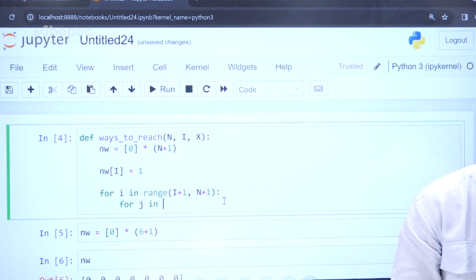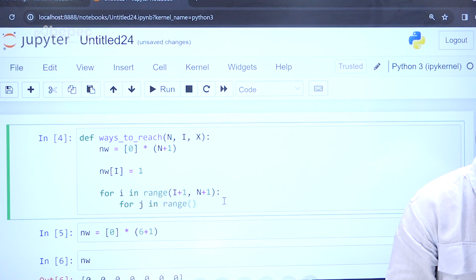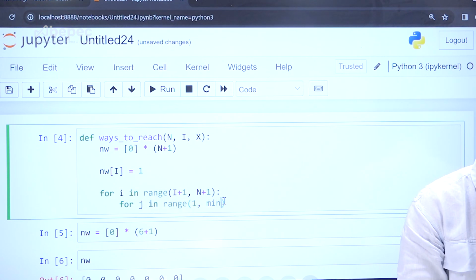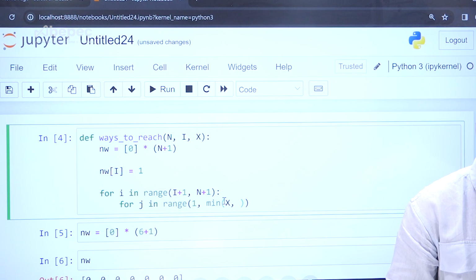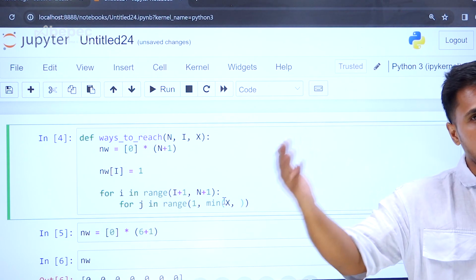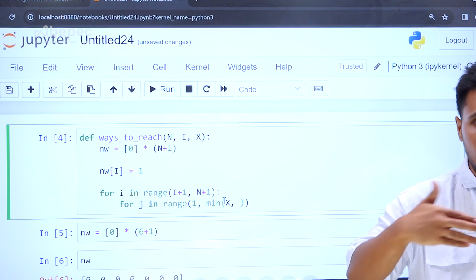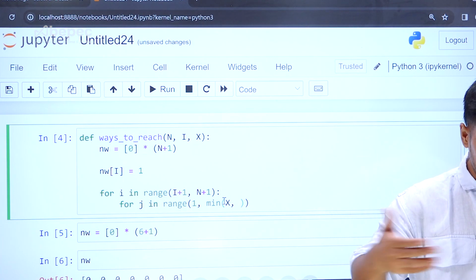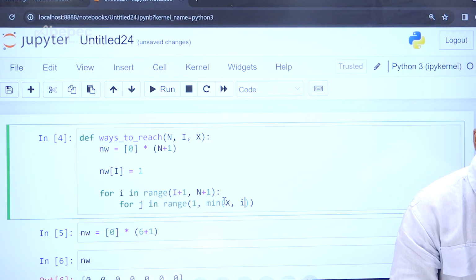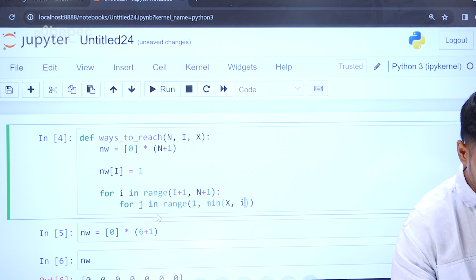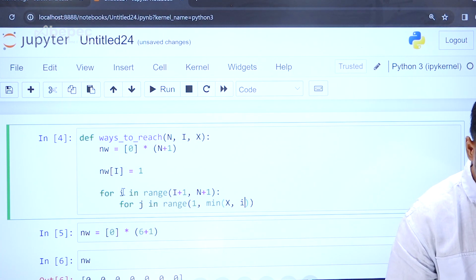So for j in range 1, the minimum step we can make is 1, and the minimum of x comma. It starts from 1 step up to the range of x, where x is the maximum number of steps you are able to jump, means skip and jump. Now I is your position, where exactly you are standing. So minus, like your I.